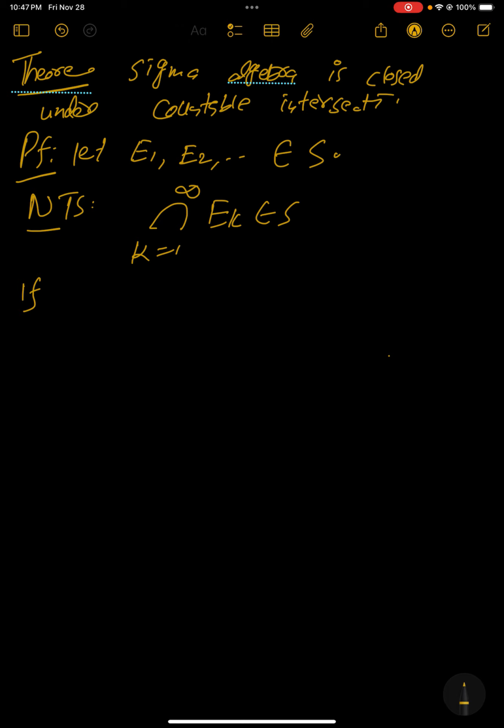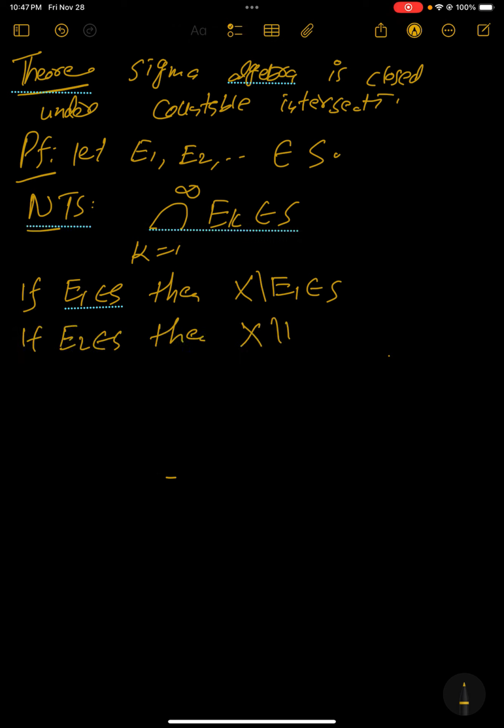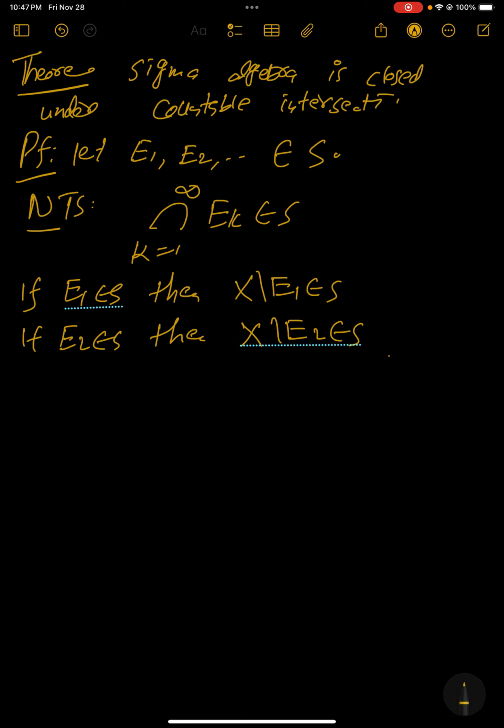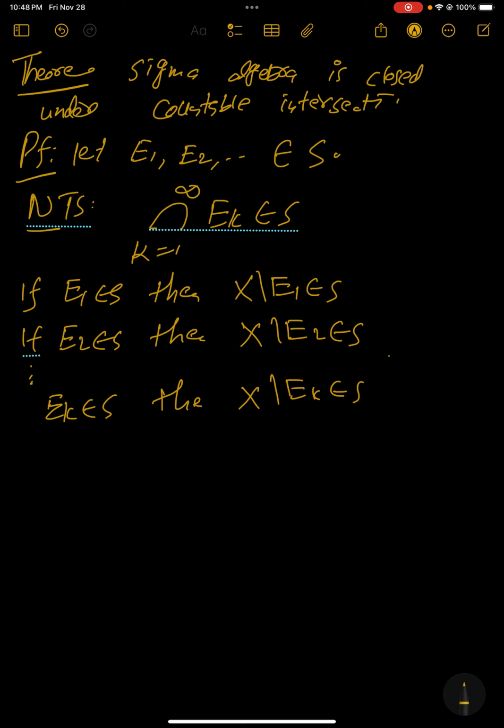By the second property, if E1 belongs to S, then the complement also belongs to S. Likewise, if E2 belongs to S, then the complement of that set also belongs to S. So up to so on, if we have any set E_k belonging to S, then the complement of E_k also belongs to S. Now the third property says that the union of all those complements belongs to the set S.